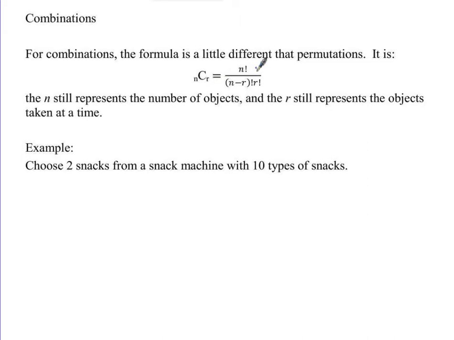We still have the n factorial in the numerator. We're using this formula. We still have the n minus r factorial in the denominator. But now we're also multiplying by another r factorial. The n still represents the number of objects, and the r still represents the objects taken at a time. It's just that now order does not matter.